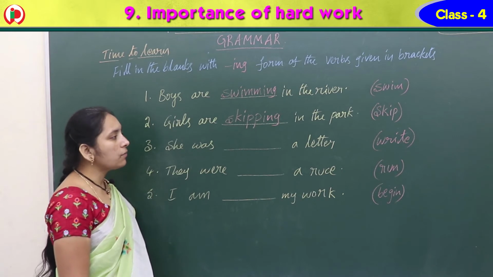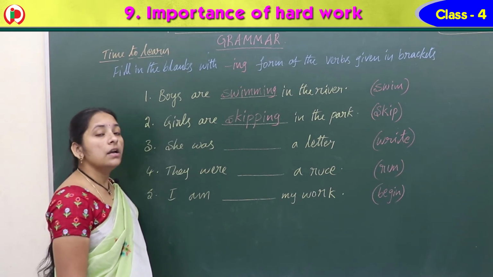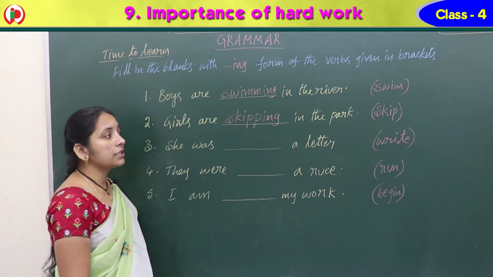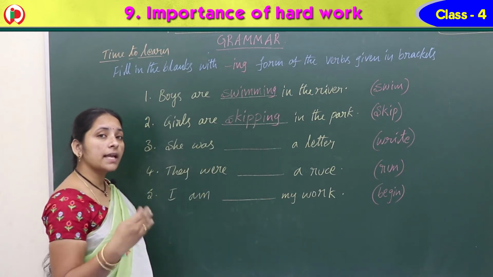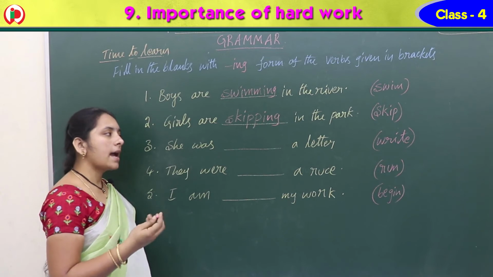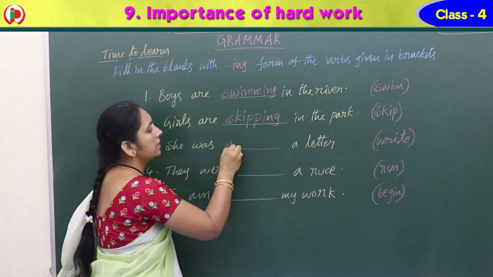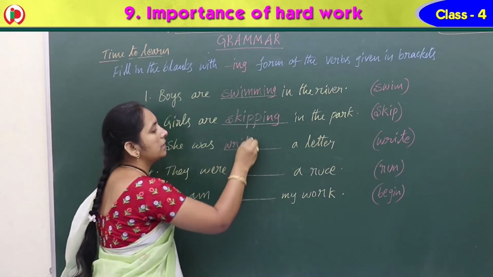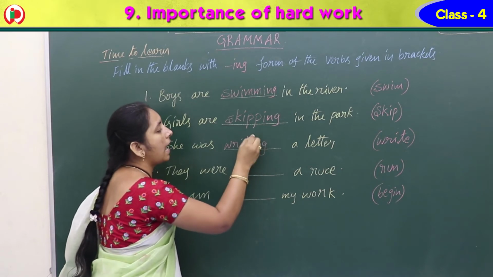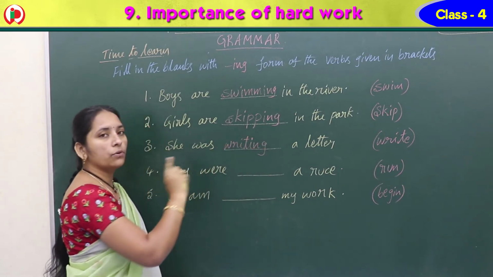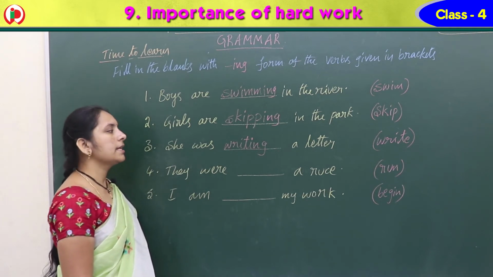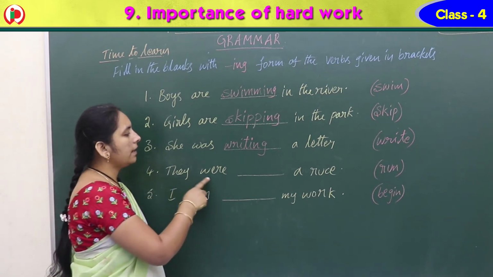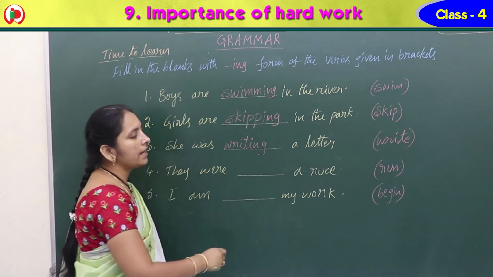Next one, she was dash a letter. What is she doing with the letter? That is, she was there. What do we have? Write. Write means ing. What should we write? Writing. So spelling, she was writing, W-R-I-T-I-N-G. That E we don't write here. Writing a letter.